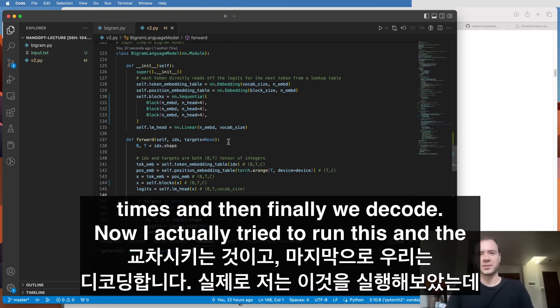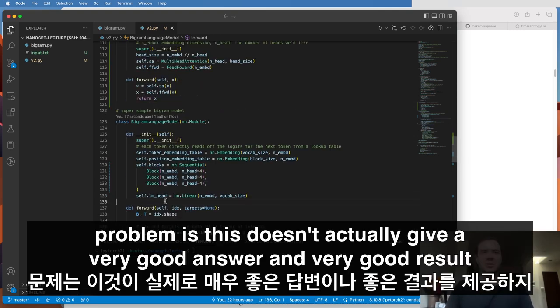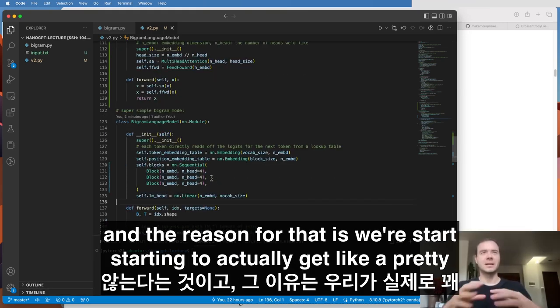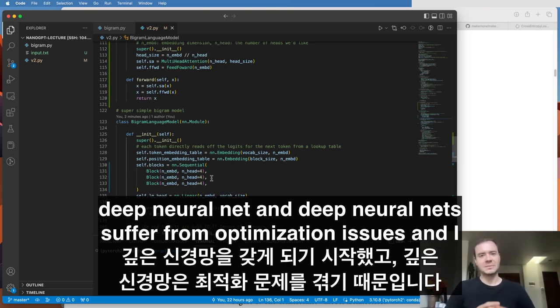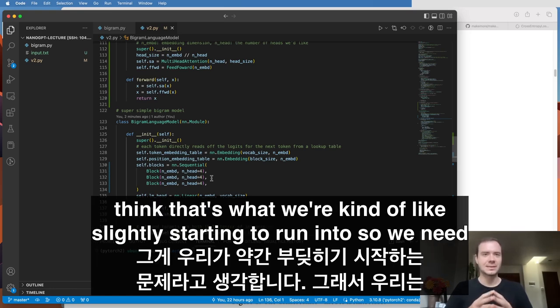Now, I actually tried to run this, and the problem is this doesn't give a very good result. The reason for that is we're starting to get a pretty deep neural net, and deep neural nets suffer from optimization issues, and I think that's what we're slightly starting to run into.